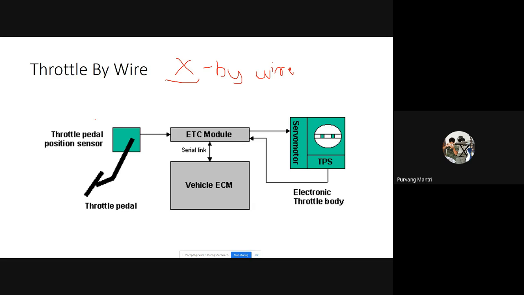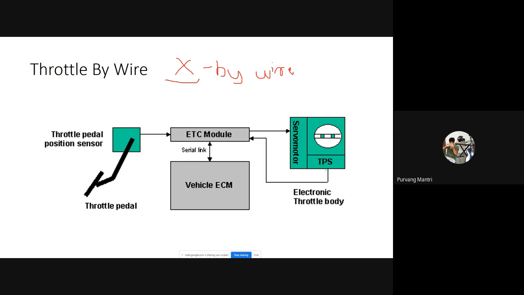So throttle by wire is nothing but a positioning sensor connected with the throttle pedal, which senses the position of the throttle, which is nothing but a potentiometer, which we saw yesterday. That potentiometer data is transmitted to the ECU or ECM, the electronic control unit, and based on that data, it controls the servo motor, which controls the opening and closing of the throttle valve. While controlling this throttle valve, there is another positioning sensor which senses the angle of the throttle valve, and it sends the data back to the ECU for comparing. So this is a feedback loop.